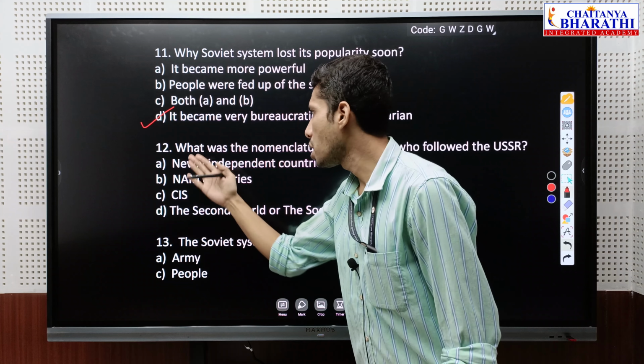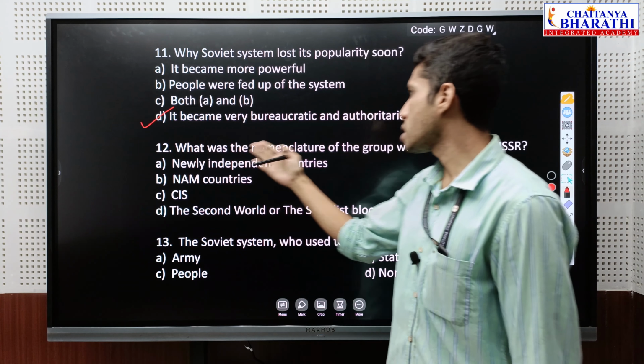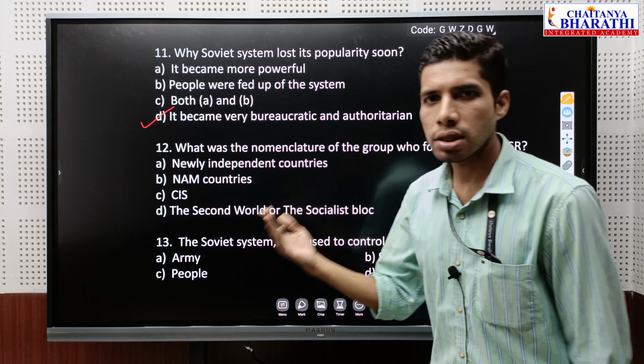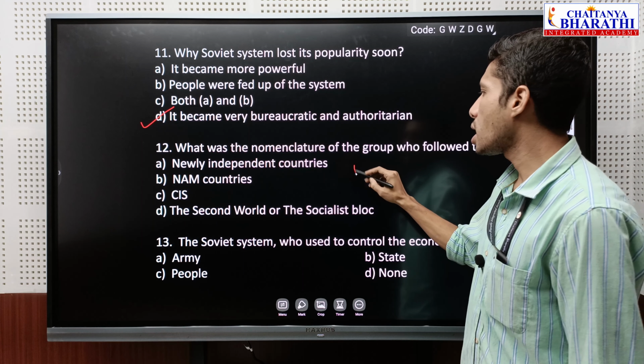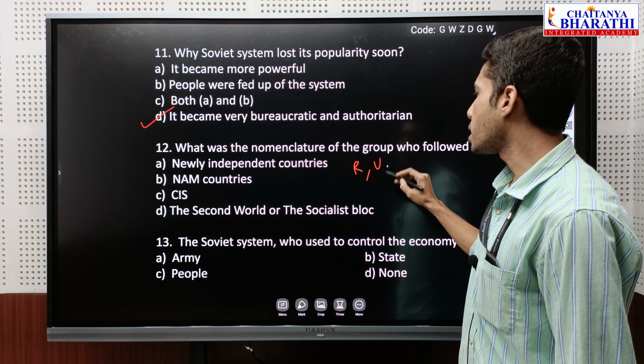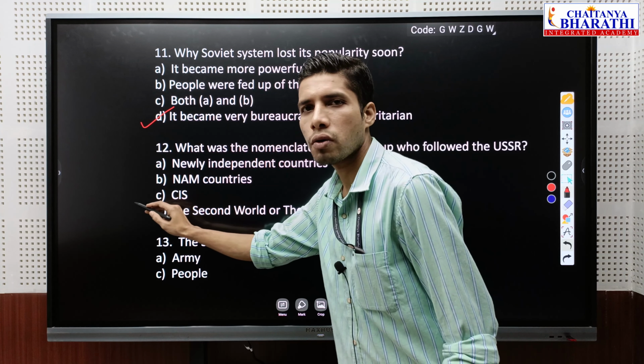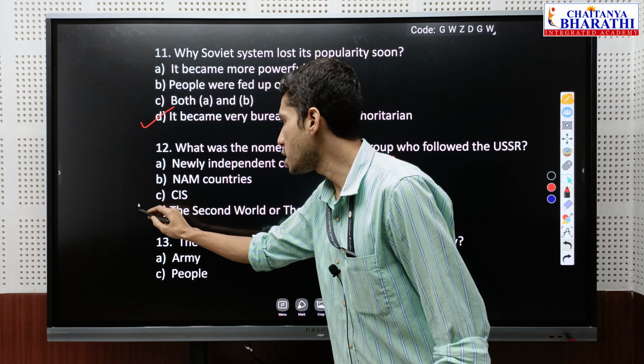So next question, question number 12. What was the nomenclature of the group who followed the USSR? After the disintegration of USSR, Russia, Ukraine and Belarus formed a group that was known as the Commonwealth of Independent States.